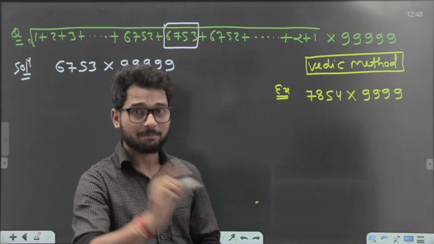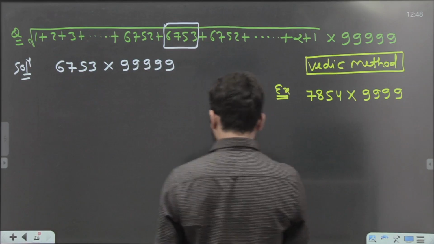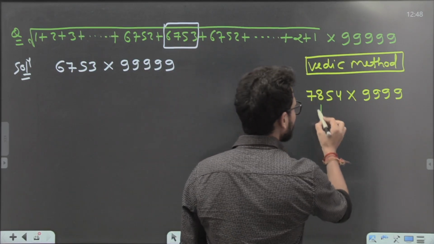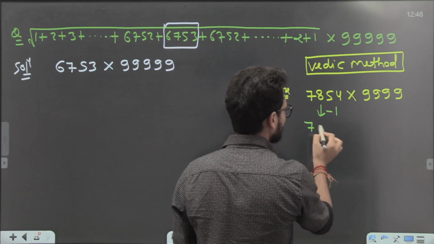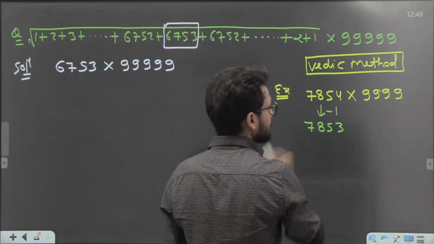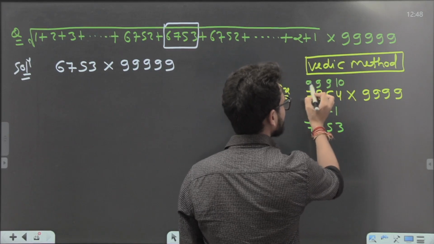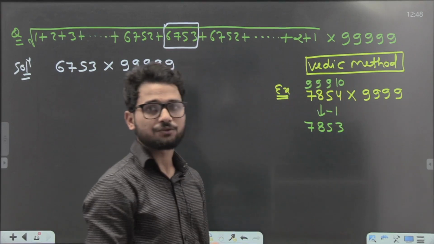How? What is the Vedic method, guys? Everybody look here. Just do the -1. It is going to be 7853. Subtract the very first digit from 10 and the rest from 9, guys. This is the most important thing to know, every student.